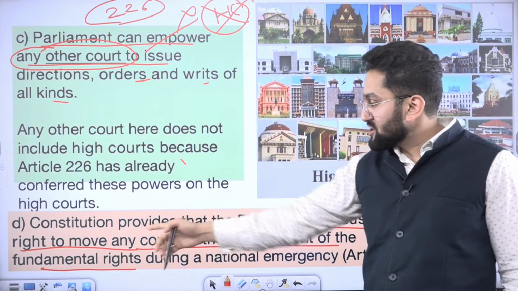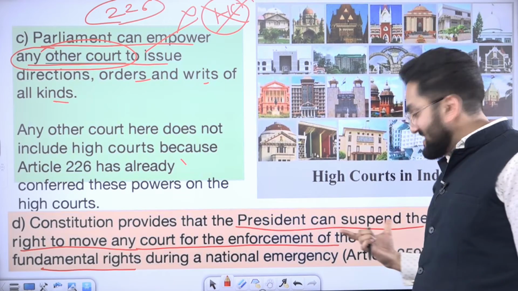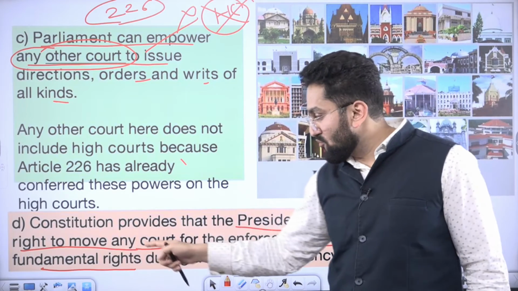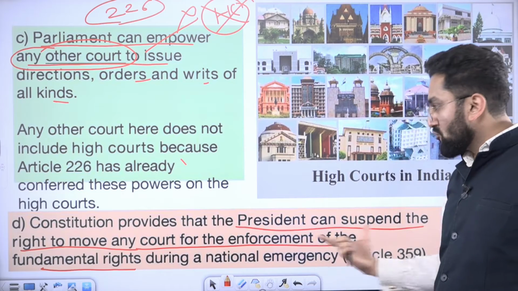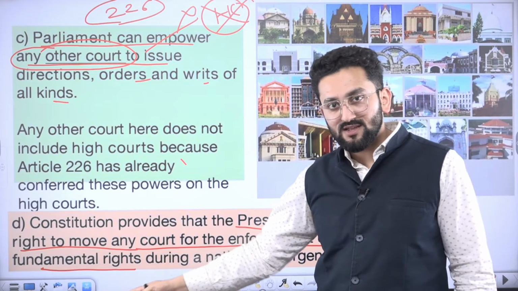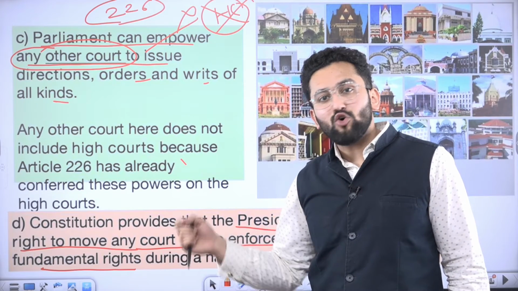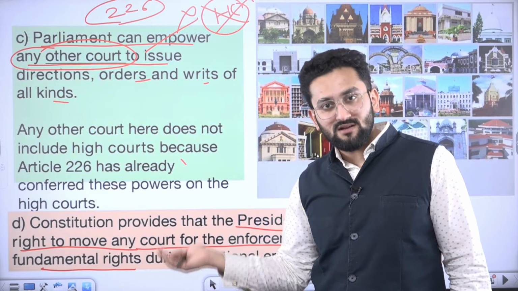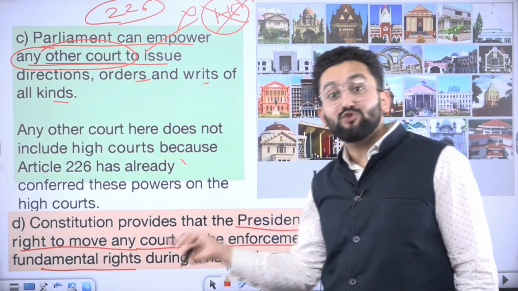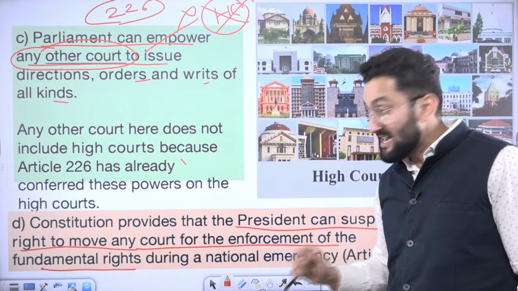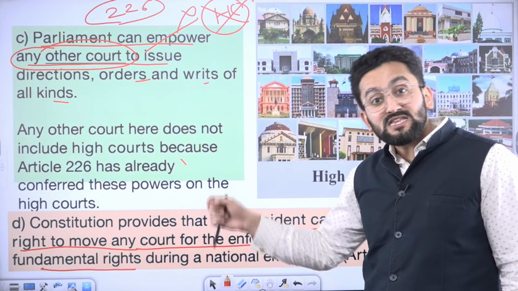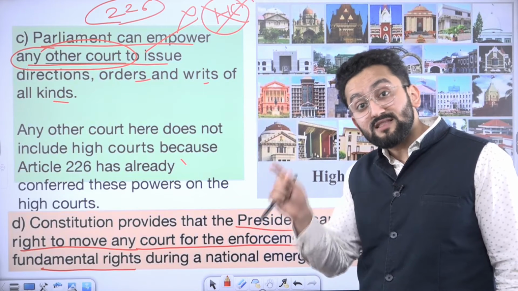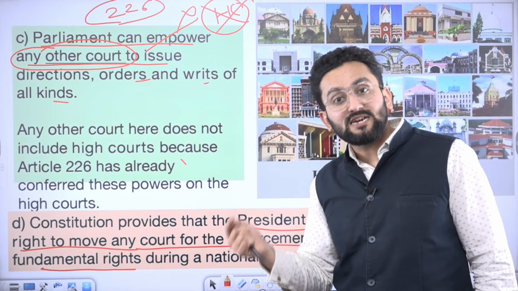Now, the Constitution provides that the President can suspend the right to move any court for the enforcement of the fundamental rights. And you are well aware, we are talking about Article 32, and Article 32 is giving you this power that you can go to Supreme Court, right? Now here, this provision is saying that this particular right can be taken away.